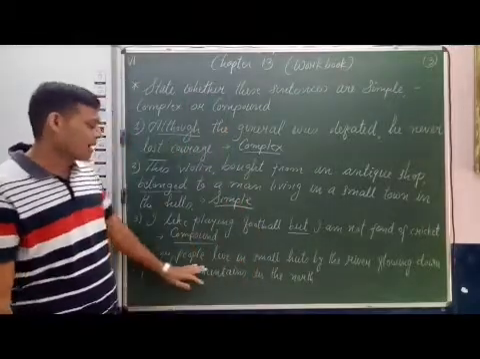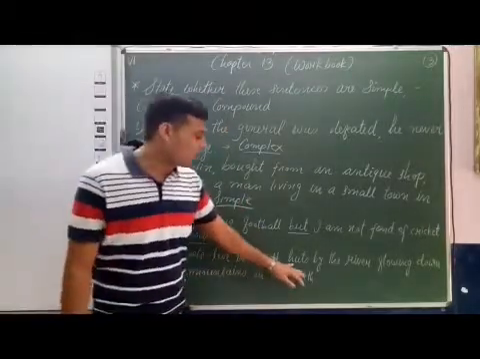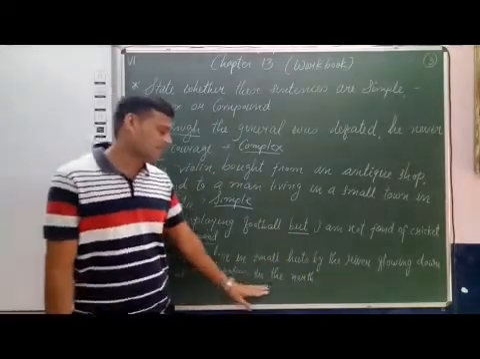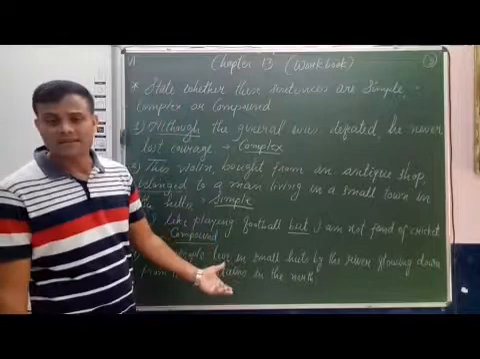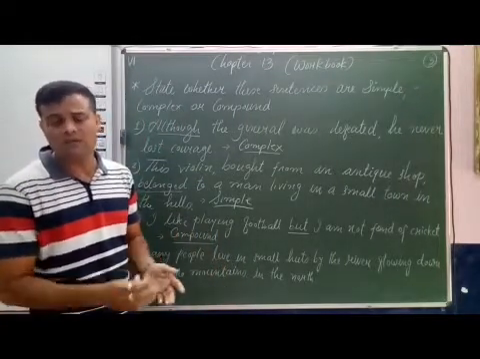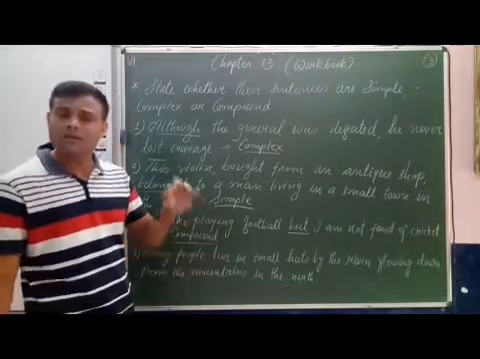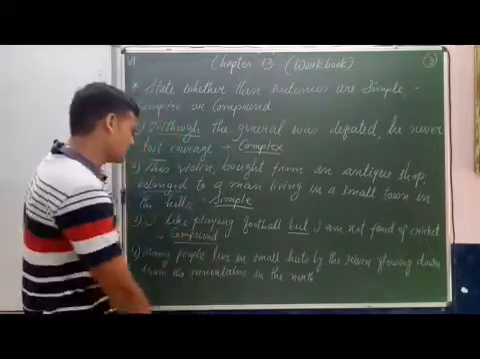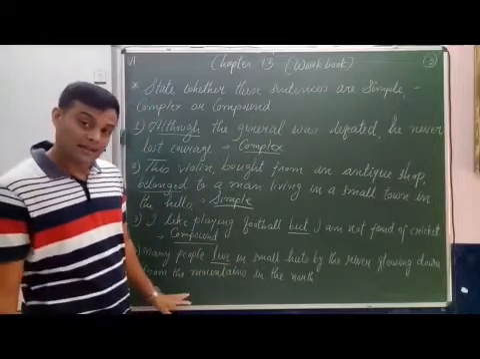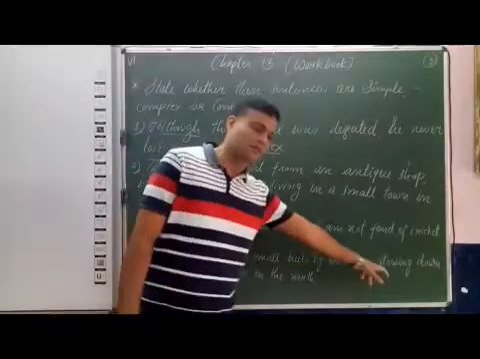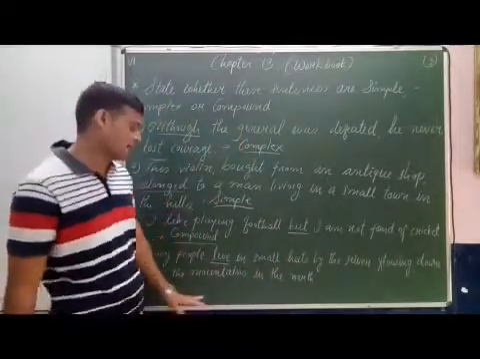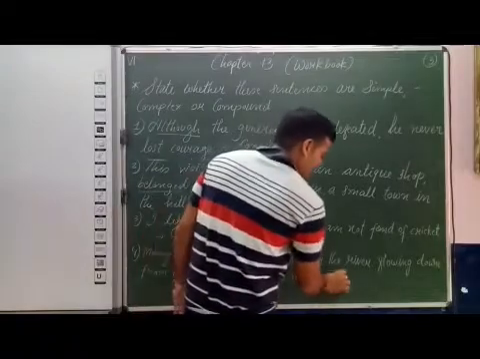Fourth, many people live in small huts by the river flowing down from the mountains in the north. It seems a long sentence, but when we observe it, we can find that it has only one finite verb, and that is live. It has non-finite verb flowing, but this sentence contains only one finite verb, so it is a simple sentence.